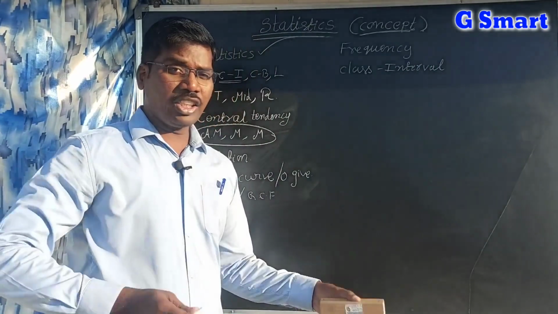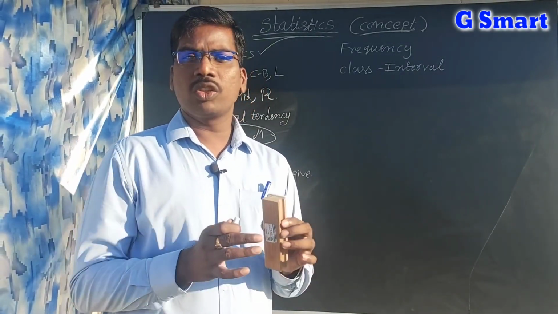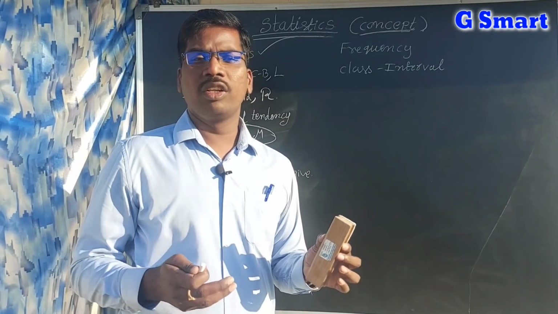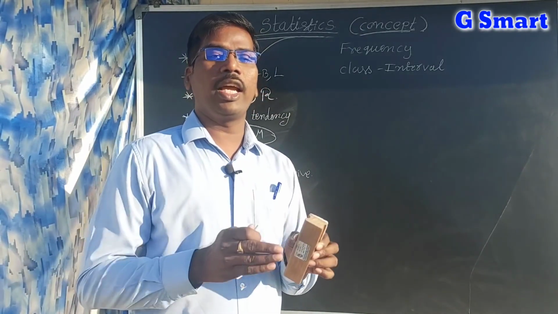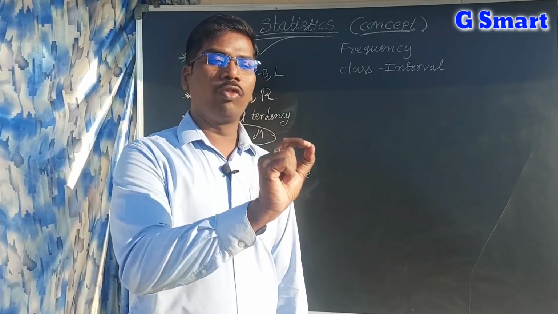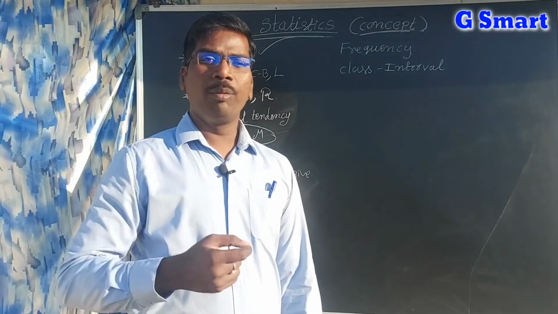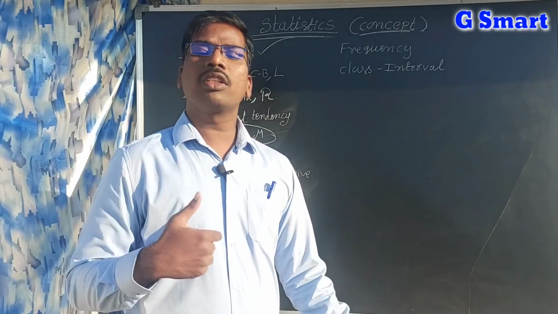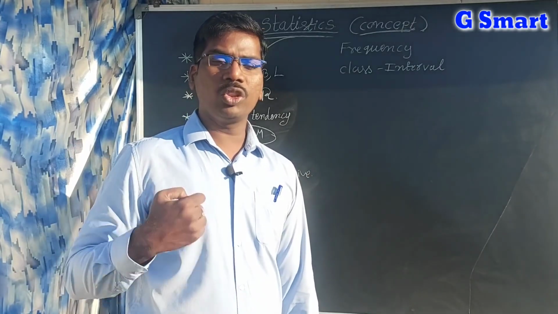We are collecting raw data, which means collecting some observations. In these observations the raw data is very difficult to read, because we don't know where a number is. So if we arrange the raw data into groups, from 1 to 10, 11 to 20, 21 to 30, 31 to 40, then my data is easy to understand, to find, and to sort out.